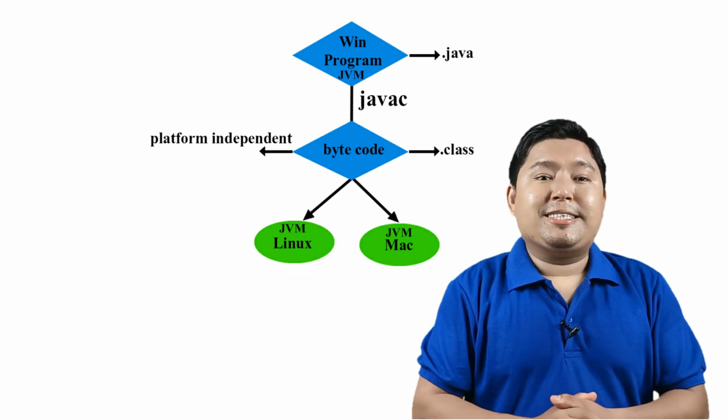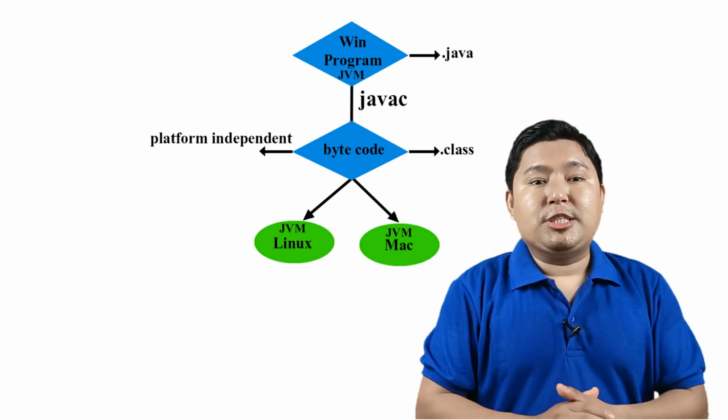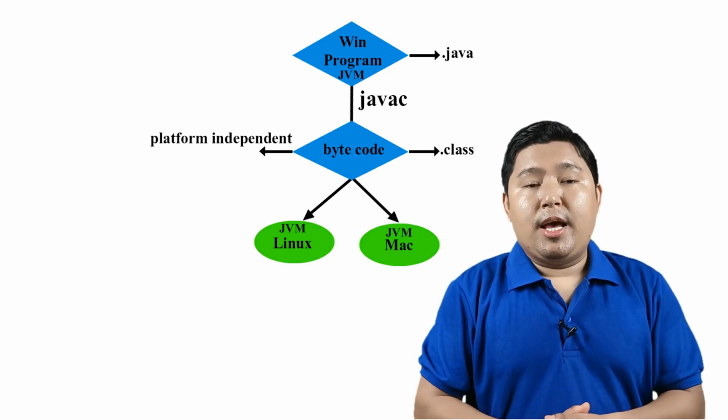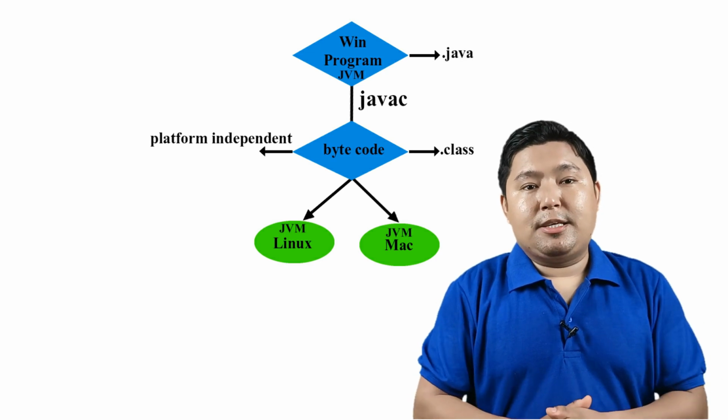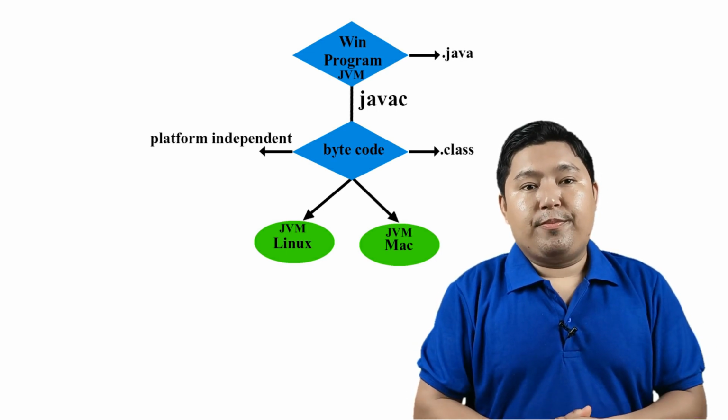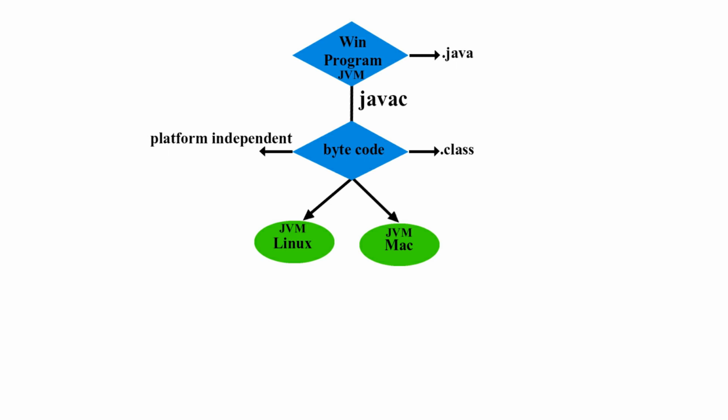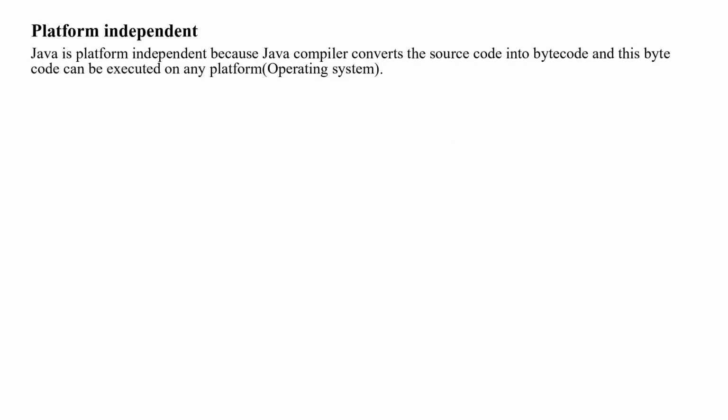Because only the JVM understands this bytecode, and the JVM is installed in every operating system. I mean to say, every operating system has its own JVM. The JVM reads this bytecode and then converts it into machine code, into machine language, that is 0 and 1. And the operating system understands this and outputs it on your screen. That's why Java is called platform independent, and this is one of the most important, most significant features of Java.